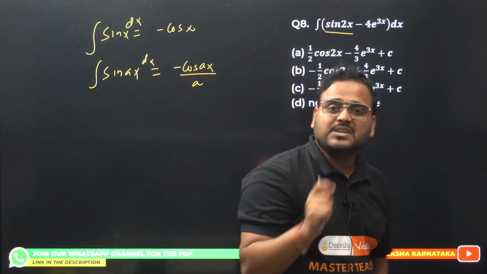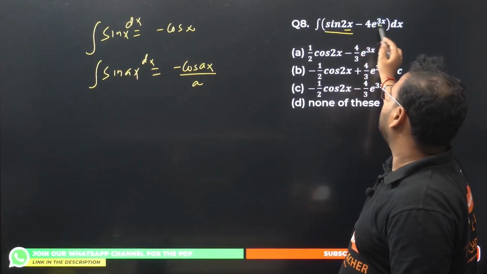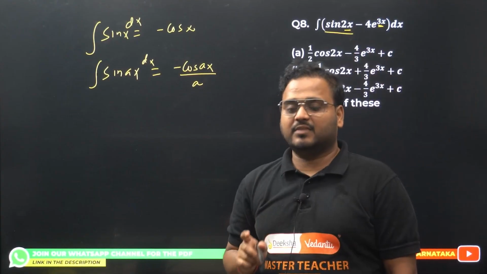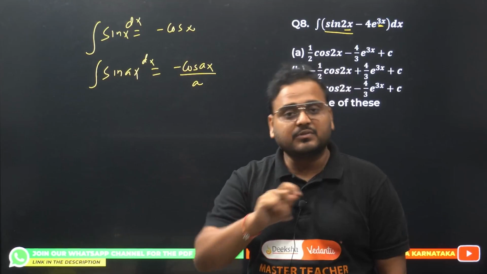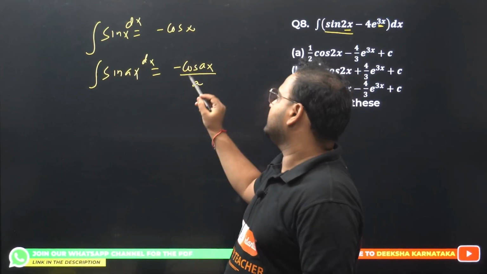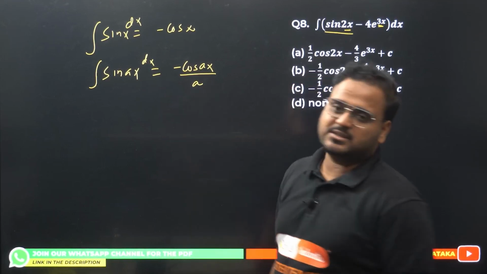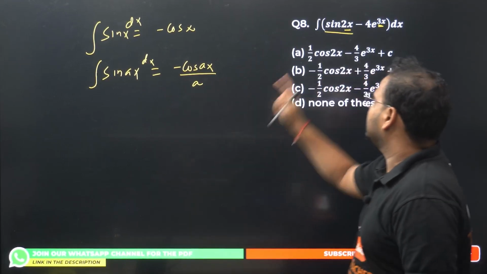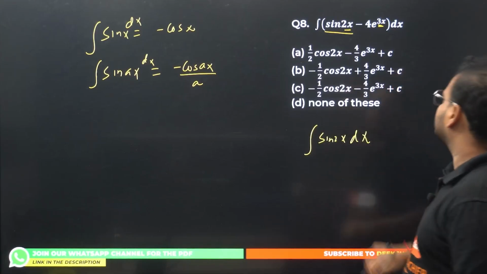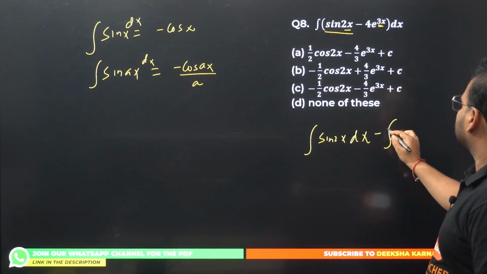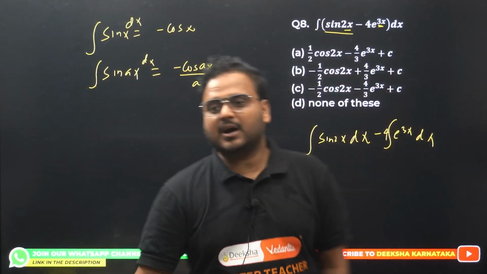If you have a constant multiplied to the variable, 2 is multiplied, here we have 3 multiplied, whether it is logarithmic, exponential or trigonometric function, you divide by that value. So you can write here integration of sin 2x dx minus, 4 is outside, minus 4 integration of e power 3x dx, right?